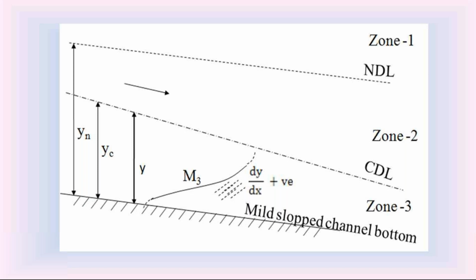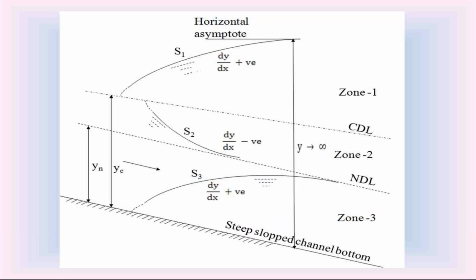Now coming to the another channel bottom slope, steep channel bottom slope. We know that if the channel bottom slope S0 is greater than the slope of the critical water surface, that is this critical depth line, SC, slope of the critical water surface, we call this channel bottom as steep channel bottom.